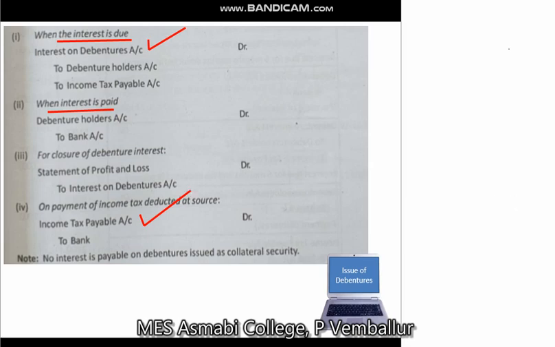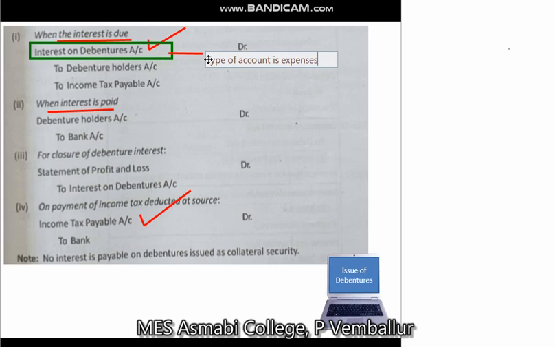Here, the most important thing is that I just drew one box here. This is the most important thing. This is the nature. The type of account is what? It is an expense. Interest on debenture is an expense, so we have to debit it. That's all. Then we can easily find out and learn the other journal entries.